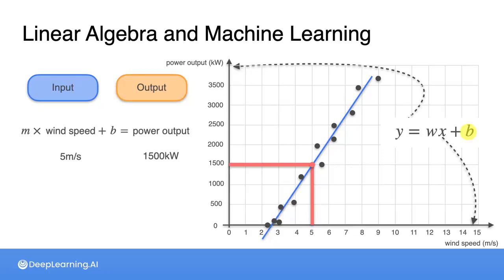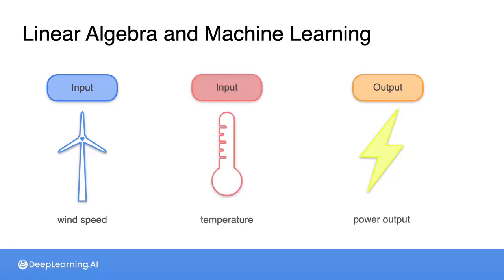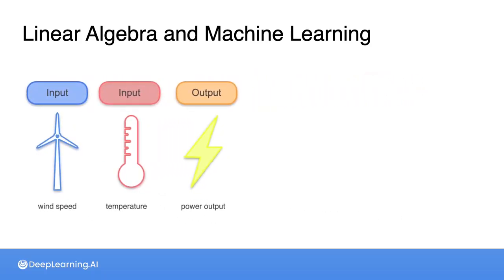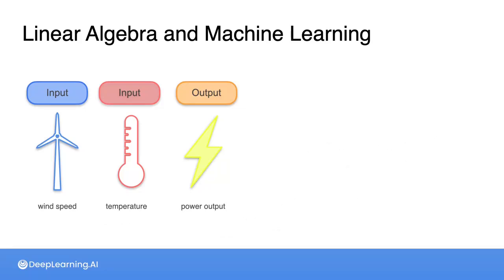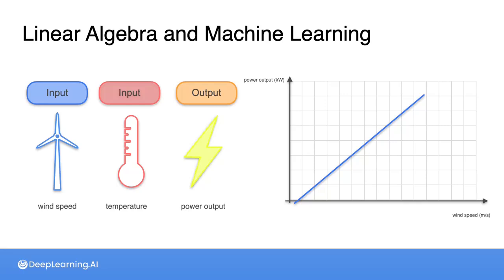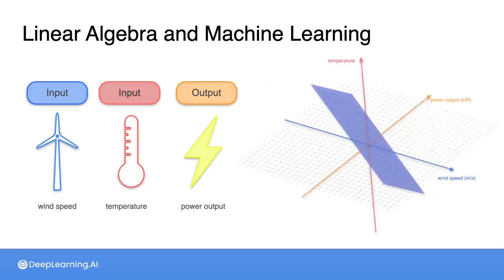Now, linear regression with just one feature like this is easy to visualize, but in many machine learning problems, you'll be considering more features. In the case of predicting power output from a wind turbine, you may want to include not only wind speed, but temperature as well. In order to account for the new input, the equation of your line would need to change. Now, y equals W1 times wind speed plus W2 times temperature plus b, with a new weight added for the second input variable. If you graph this equation, it no longer would form a line. Instead, it would be graphed as a plane in three-dimensional space.